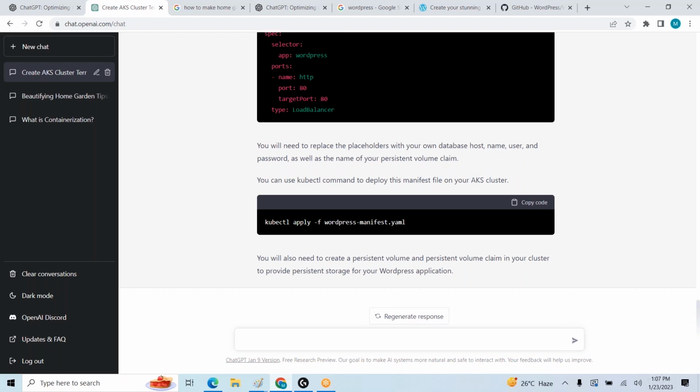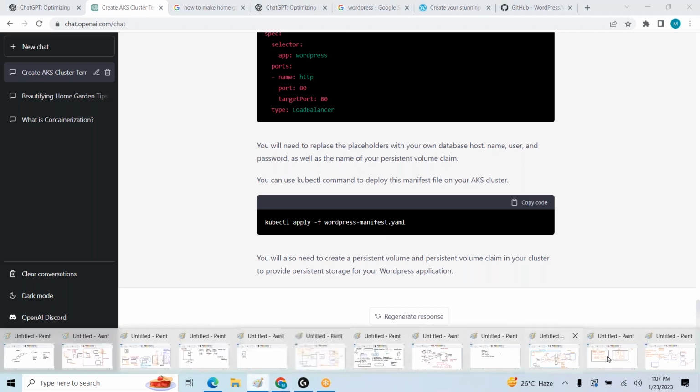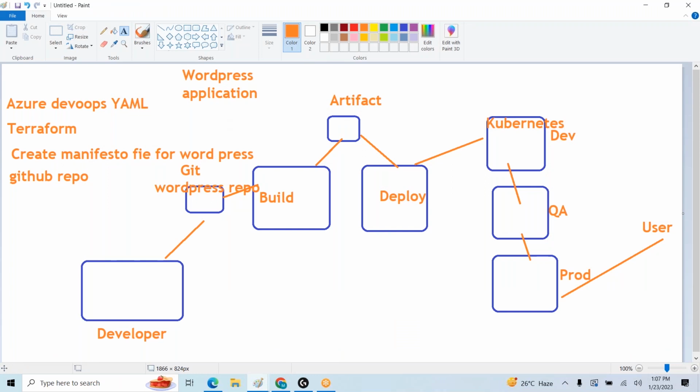So these are the different instructions to deploy your application with a manifest file. Here we prepared the Kubernetes manifest file as well.